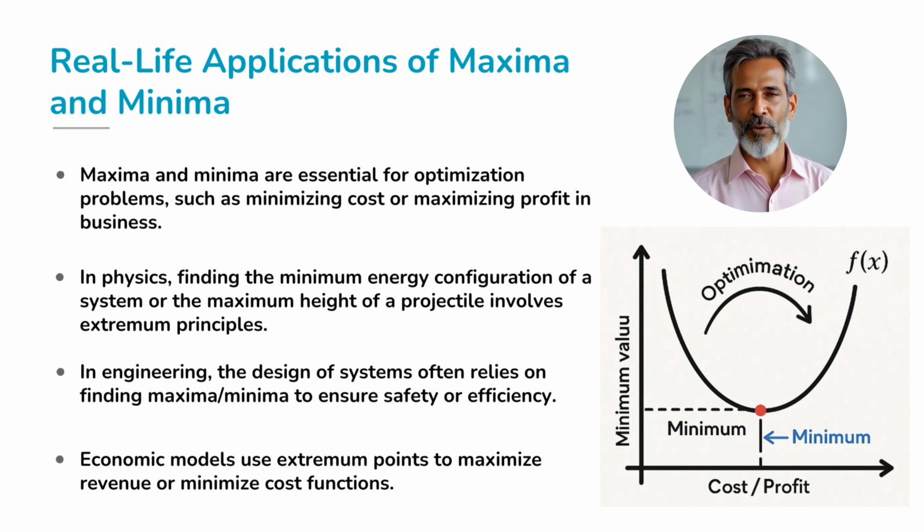Similarly, engineers use minima to design systems that minimize energy consumption, and economists use extrema to model minimizing costs and maximizing output. In all these cases, derivatives help us identify the best possible outcome, whether we want to maximize or minimize something.